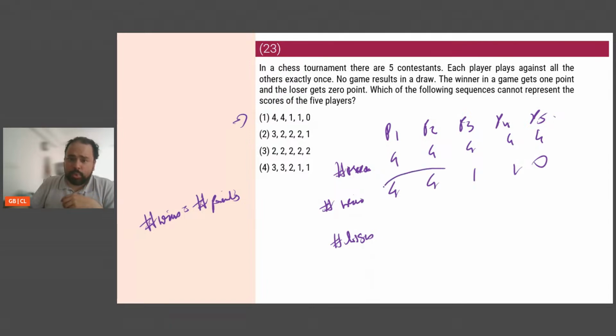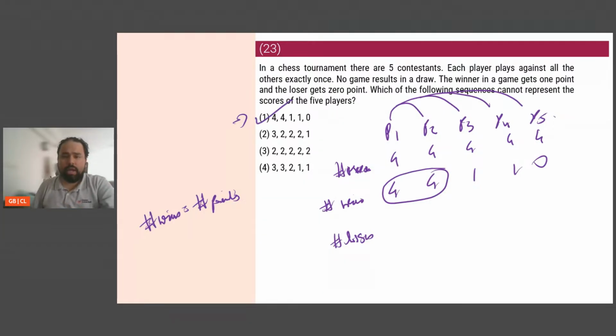Is it possible that two teams win all their matches? Imagine P1 wins all its matches. That means P1 defeated P2, defeated P3, defeated P4, defeated P5. So each of P2, P3, P4, P5 has lost 1 match. P2 can't end up winning all matches. It is impossible. So two teams can't end up winning all matches. So obviously this is not possible. That is the answer. As simple as that.